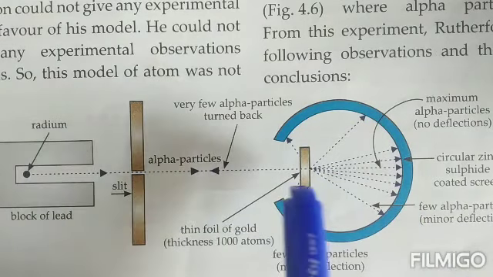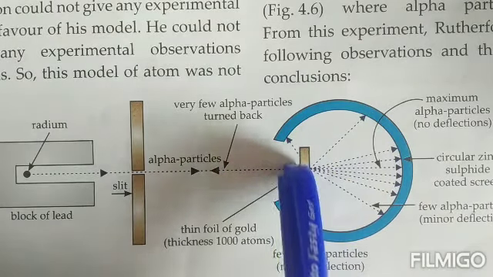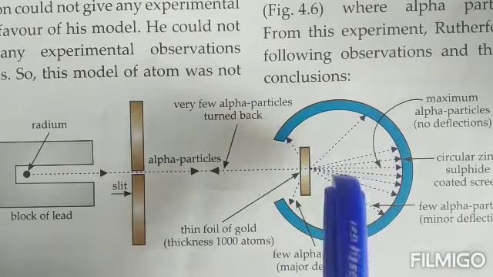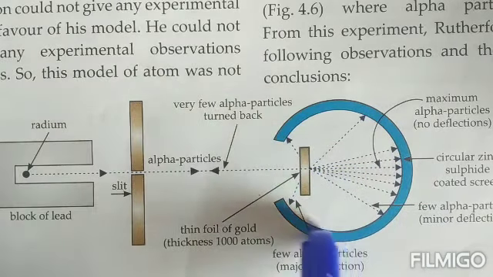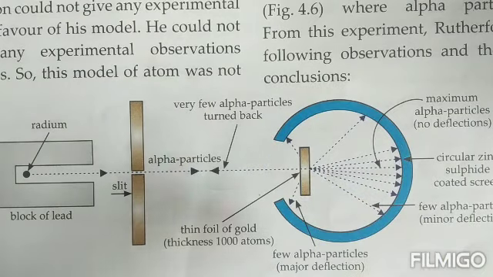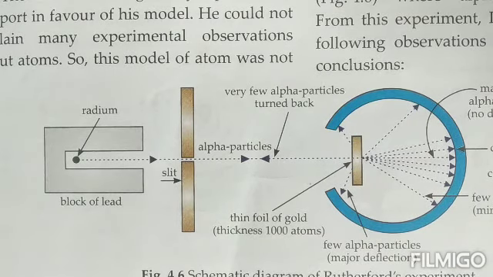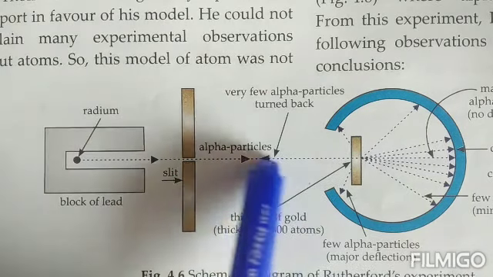Now he observed that some of the rays were coming and going back on the same path. Some of them were getting deflected by quite a great angle, and some of them were passing undeflected, passing straight. So according to where the radiations were hitting this screen, he made a number of conclusions. His first conclusion was that there is a lot of empty space in an atom. Secondly, there is a very small positively charged object present in the center of the atom, from where the rays were coming and going back on the same path.